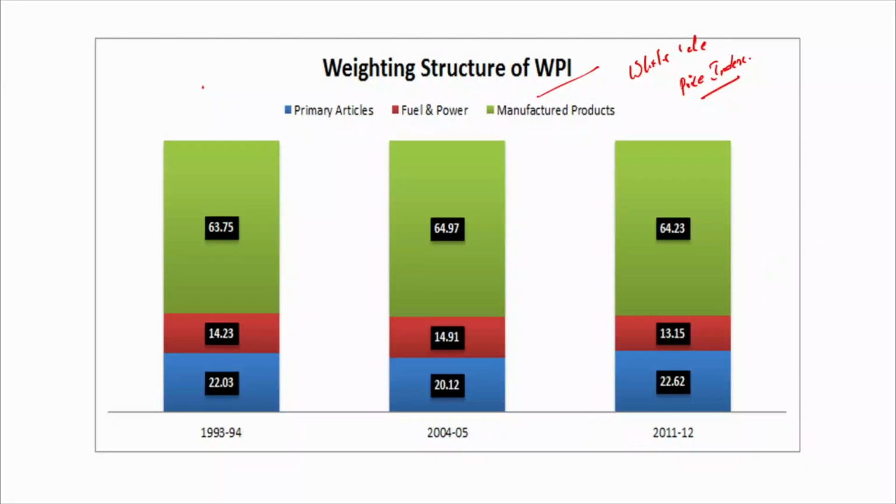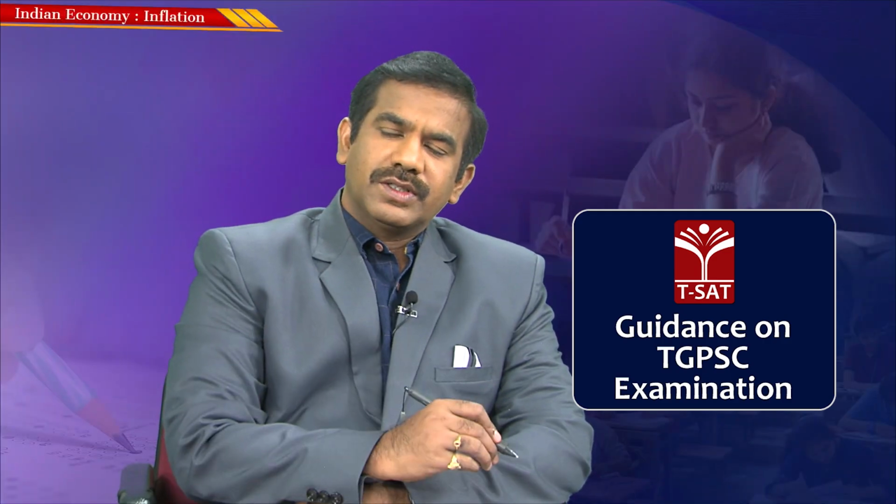Now let's say the wholesale price index of this basket of commodities in a particular year or month is 100, and the next month the same index number has gone up to 130. What does the index number going from 100 to 130 signify? If you require 100 rupees to purchase a certain basket of goods and services, when the index goes up to 130, it means you need 30 rupees extra, or you need 130 rupees to purchase the same basket. It means there is a 30% rise in prices. That is how an index number helps in understanding the rate of increase in prices of goods and services.